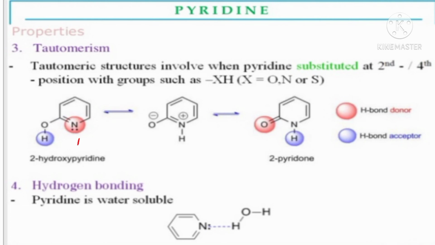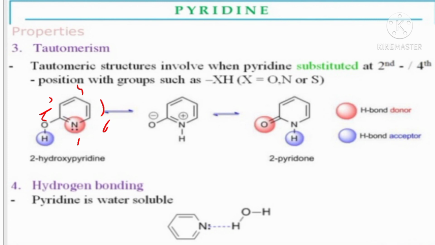Here the numbering is 1, 2, 3, 4, 5 and 6. This is the structure of 2-hydroxypyridine. Here tautomeric structures are involved when pyridine is substituted at the second and fourth positions. Here the substituents are OH. They are present at the second position and fourth position. Therefore, the tautomeric structures are possible.